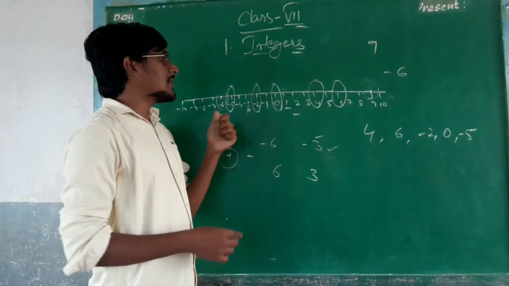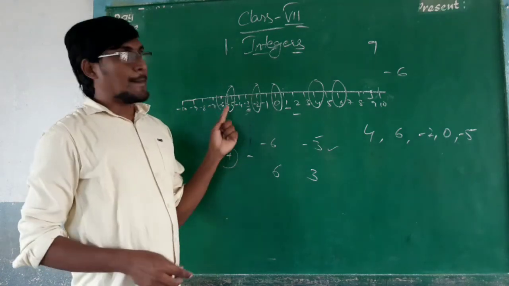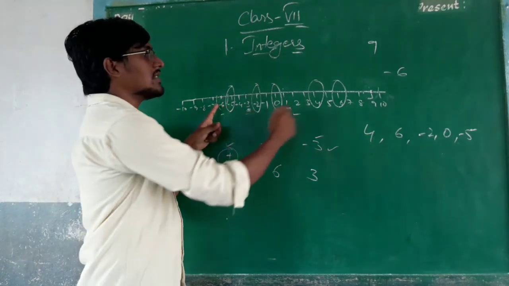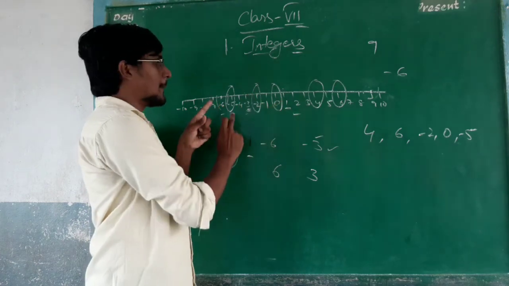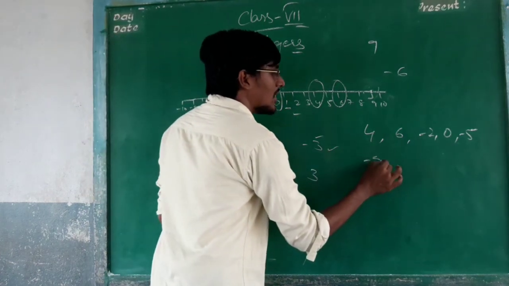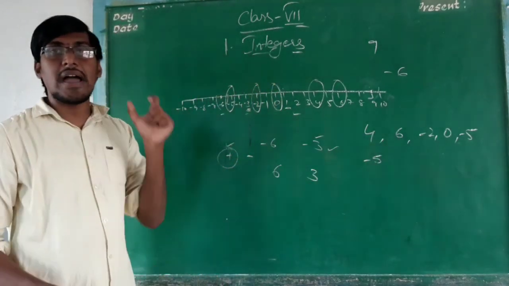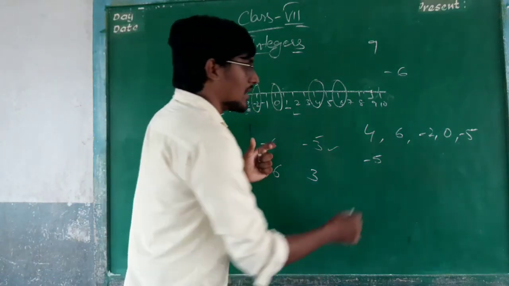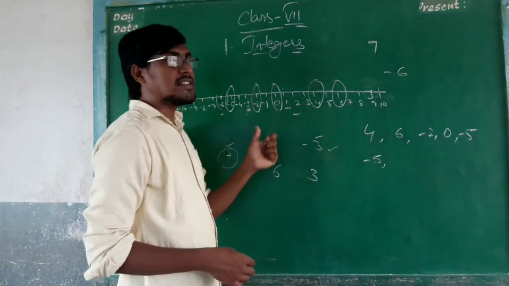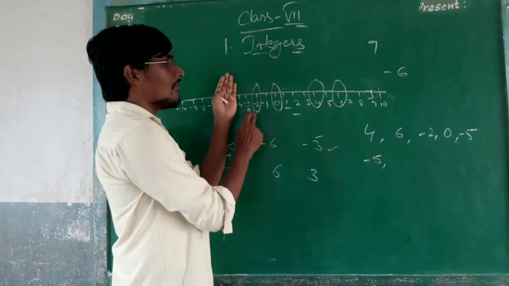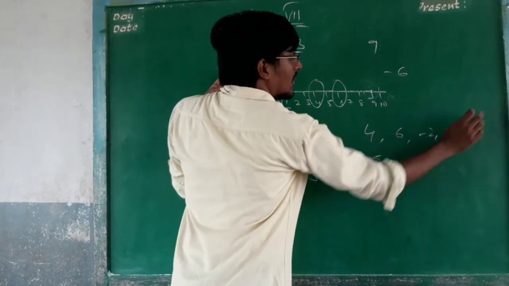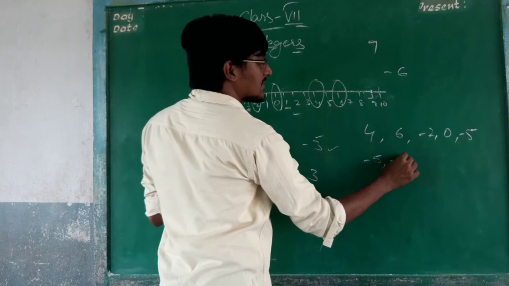So what is the smallest number here among these circles I have drawn? Minus 5. Minus 5 is the smallest number. What is the next smallest number? Minus 2.